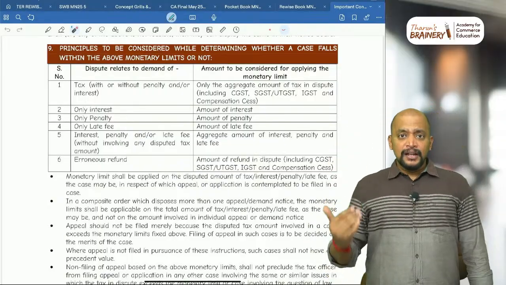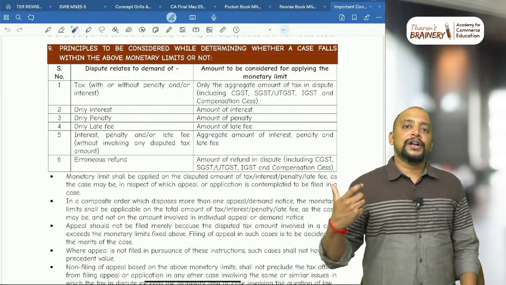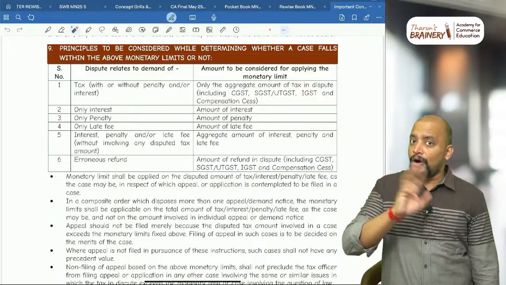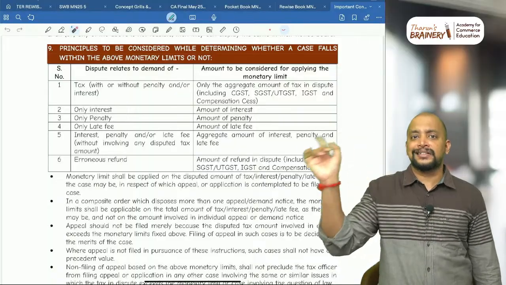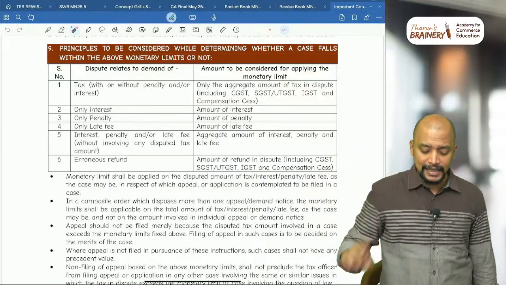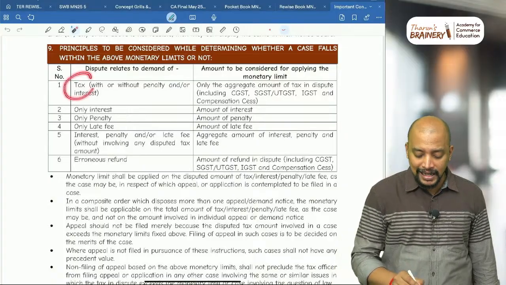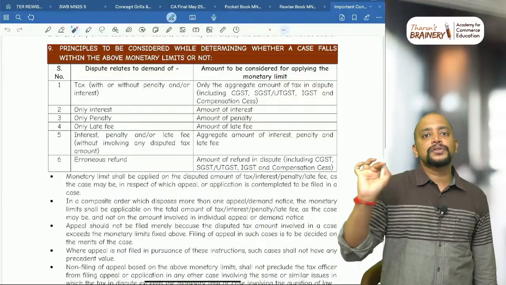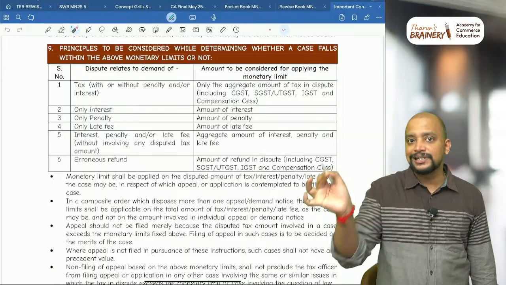And now in this case, while determining that monetary limit, what should be taken? If there is tax, interest and penalty, all three, just see the tax. Don't see the interest and penalty. Just see the tax. If everything is there, just see the tax. Which tax? Total tax. Here that 20 lakhs, 1 crore and 2 crores is not CGST, SGST, etc.